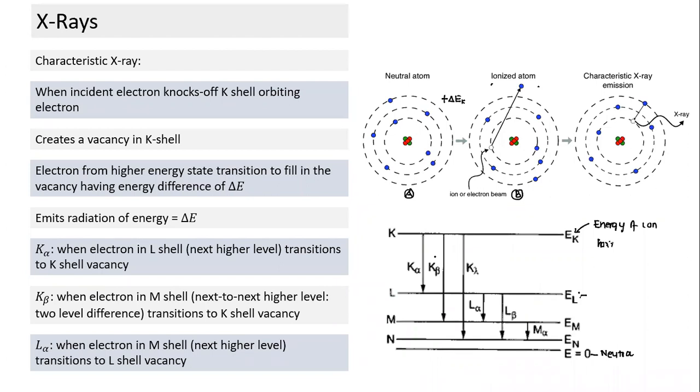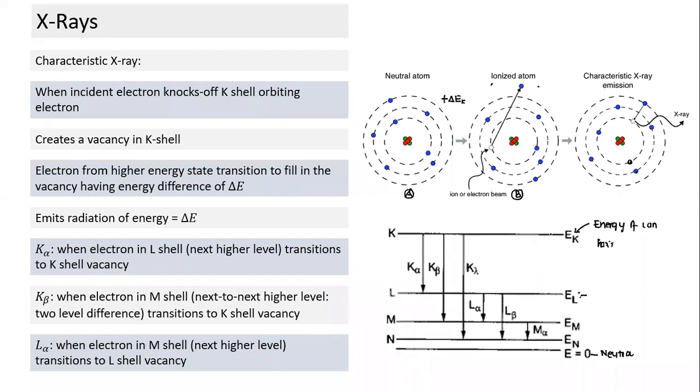So what happens when the transition takes place from the L shell to the K shell? It still remains an ion. Initially, when the vacancy was in the K shell, it was an EK ion. After the transition is completed, the vacancy shifts to the L shell. It becomes an EL ion.